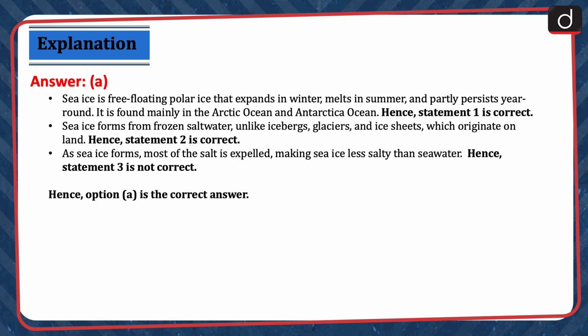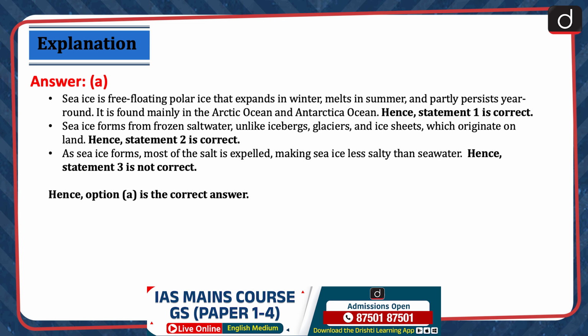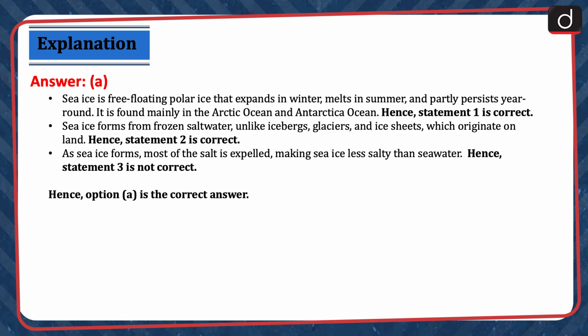Sea ice is free-floating polar ice that expands in winter, melts in summer, and partly persists year-round. It is found mainly in the Arctic Ocean and Antarctic Ocean. Hence, statement 1 is correct. Sea ice forms from frozen salt water, unlike icebergs, glaciers, and ice sheets, which originate on land. Hence, statement 2 is correct. As sea ice forms, most of the salt is expelled, making sea ice less salty than seawater. Hence, statement 3 is not correct. Hence, option A is correct.